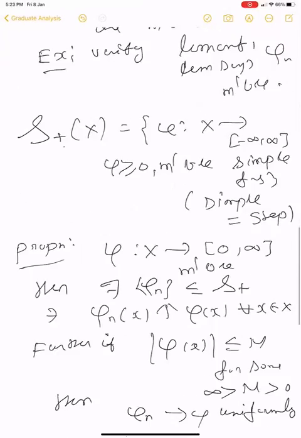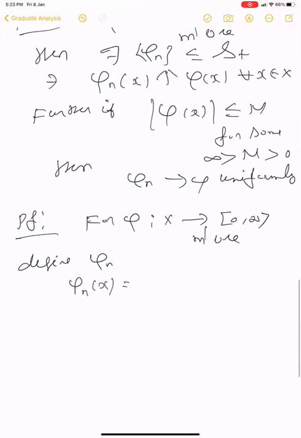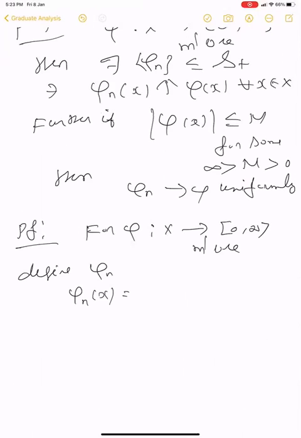We just take the interval. As I told you, this Lebesgue integral is defined by partitioning the range. So we want to define the simple function by partitioning the range. So what we do is the following.